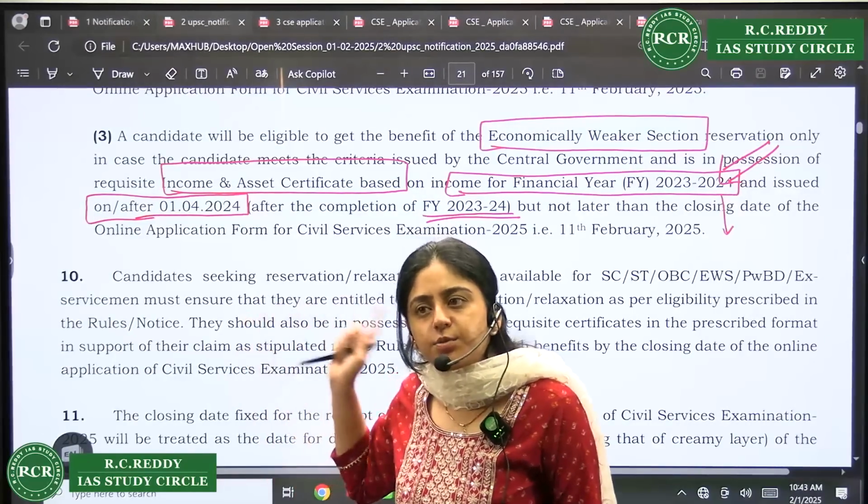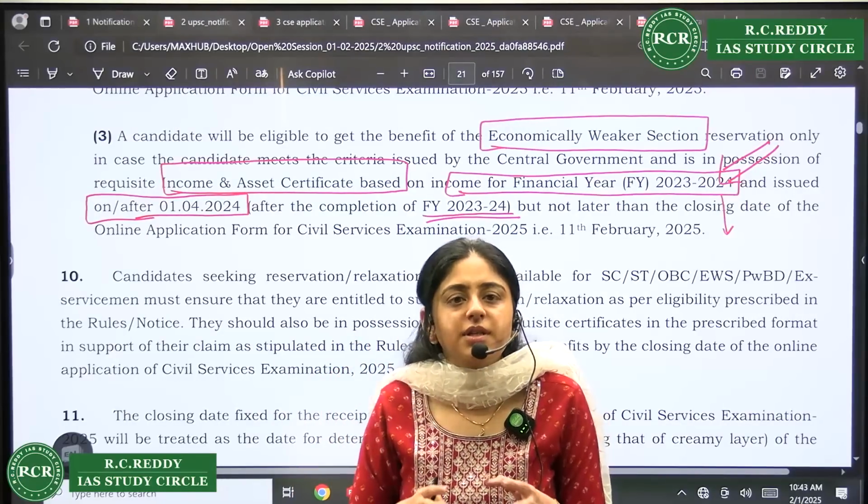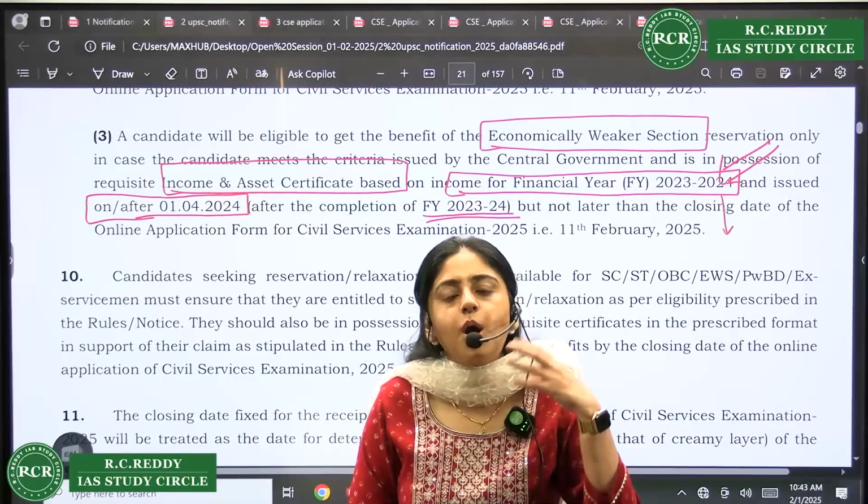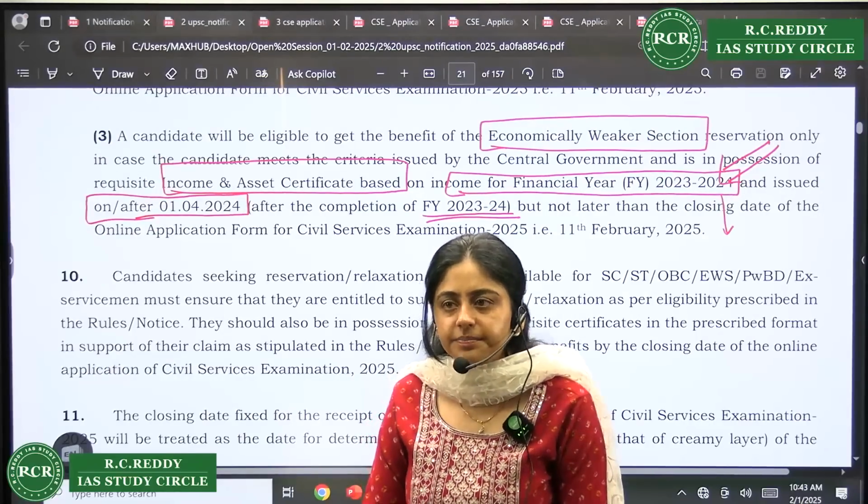And when they have mentioned financial year, it means ITR is needed. ITR will tell what the income was in that financial year, right?